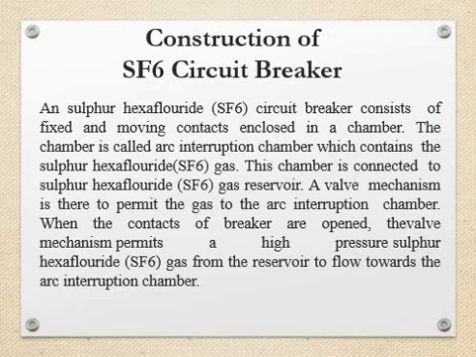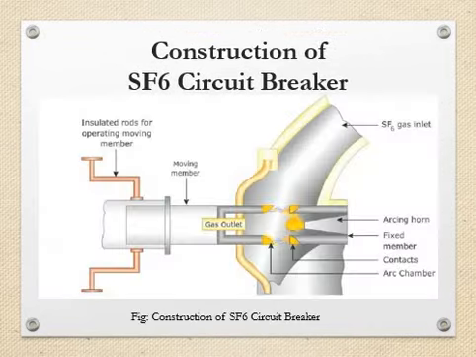A valve mechanism is there to permit the gas into the arc interruption chamber. When the contacts of the breaker are open, the valve mechanism permits high pressure SF6 gas from the reservoir to flow toward the arc interruption chamber.